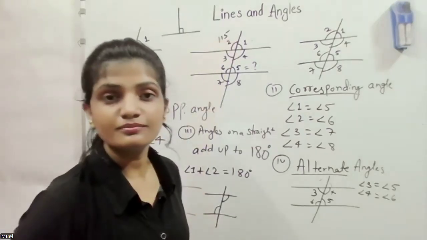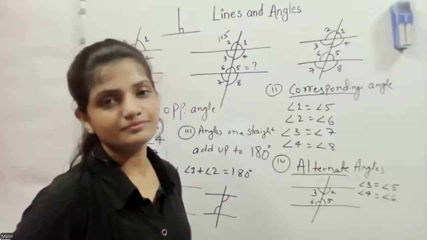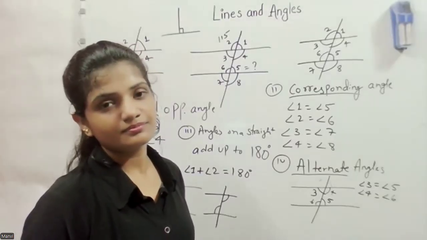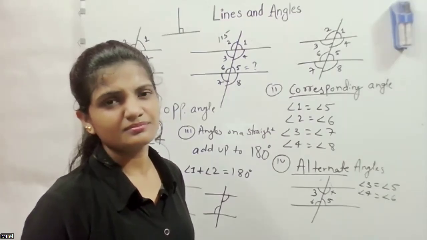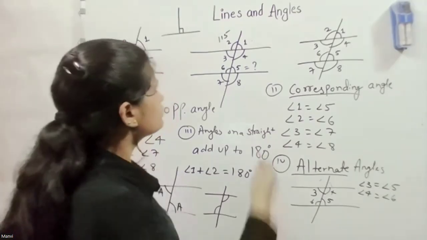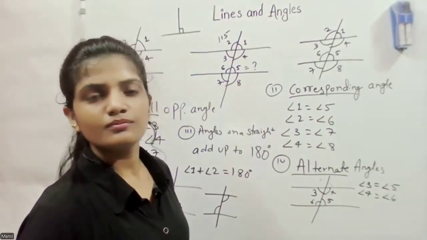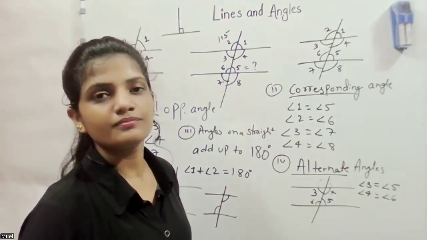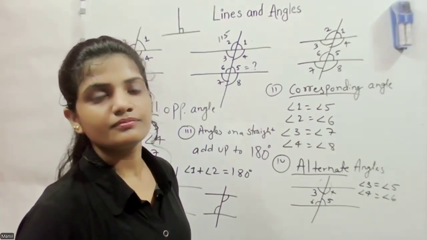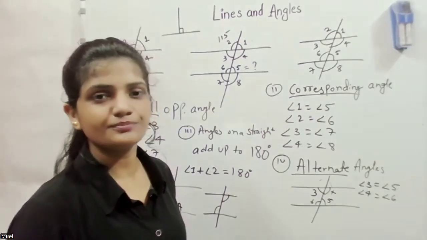How? Because if it's a straight line, then it'll be 180, and if it's slanted, then it'll be the same. No, angle 2 is here, angle 8 is there, then how? Think a little bit, Kavya.